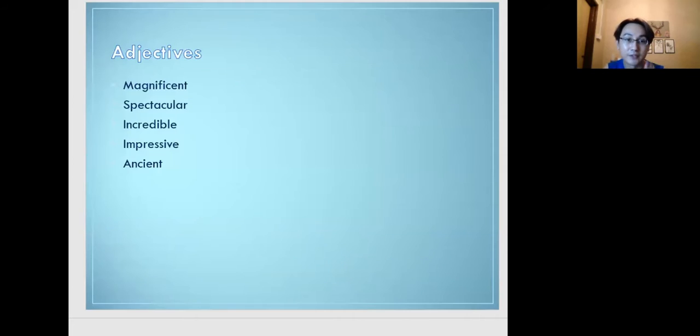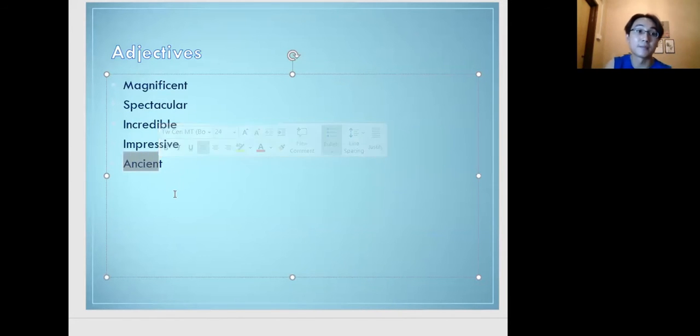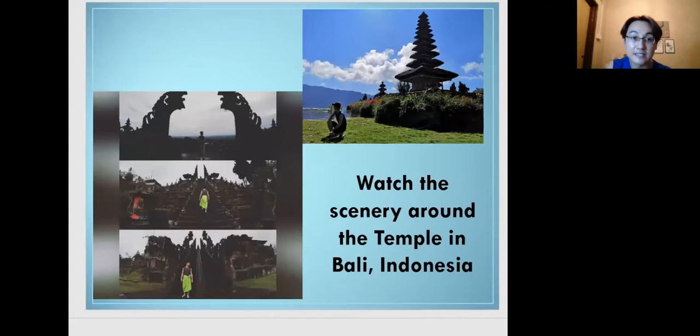Another group we're going to learn: magnificent, spectacular, incredible, impressive, and also ancient. Magnificent means something big and beautiful. The same goes for spectacular. Incredible means something really, really good, maybe something you couldn't believe. That's called incredible. Impressive means something that makes you say, wow, very amazing. What's the meaning of ancient? Ancient means something really old. So can you say this is ancient? Yes, it is ancient.